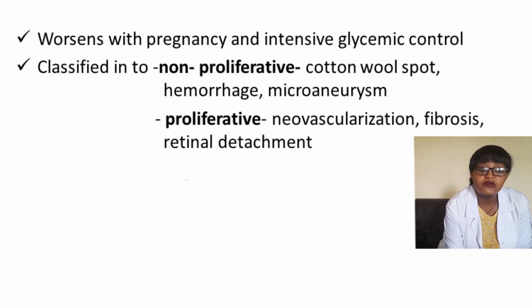It can be classified into an earlier stage called non-proliferative, marked by cotton wool spots or ischemia, hemorrhage, as well as microaneurysms. In the late stage, it can be the proliferative stage. Here there is new vessel formation or neovascularization, and as a result, fibrosis, traction, and retinal detachment can occur.